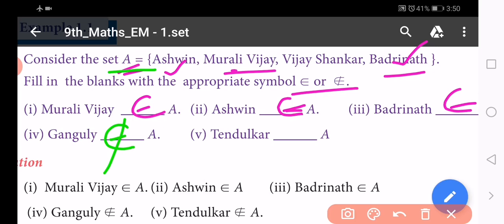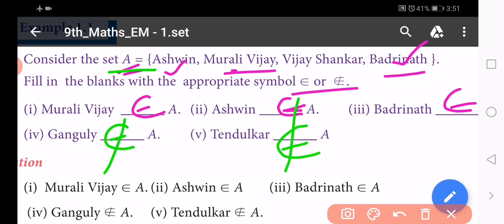Sachin Tendulkar is one of the most valuable cricket players, but he is not included in the set A. So Tendulkar is not an element of the set. So here also we use the symbol does not belong to.